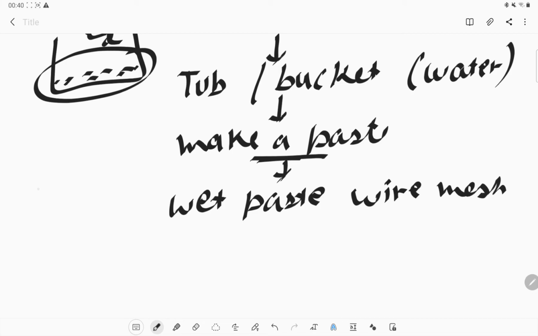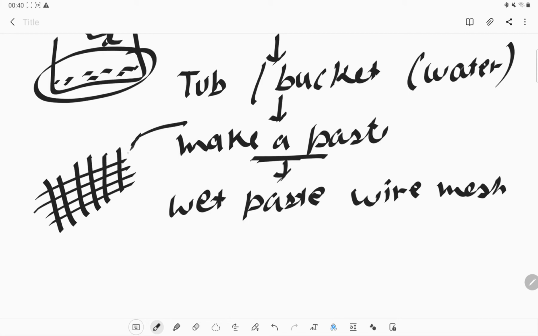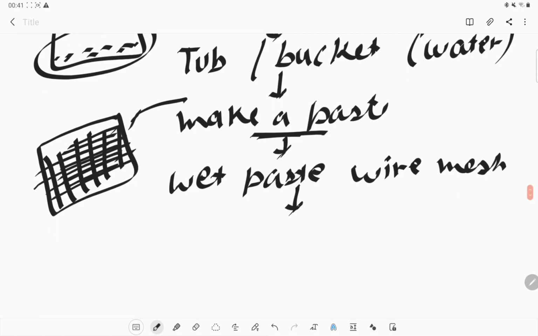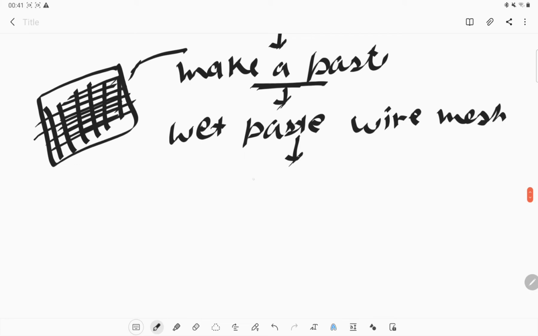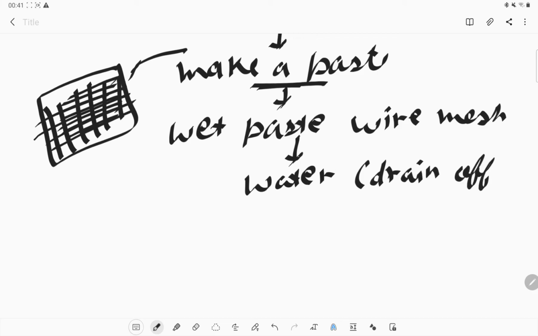We can use a mesh wire, this is the mesh wire, and we can spread that paste over it evenly. The thickness should not vary from place to place, it should be very smooth. So gently we can spread it and make the thickness or level equal. Now the water should be drained off by tilting that mesh. All the water will drain off from one portion.